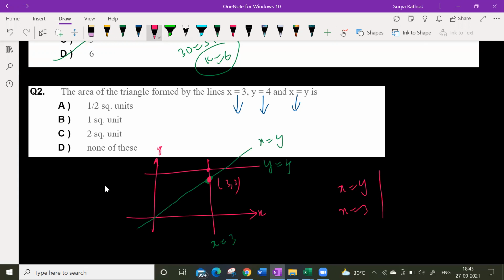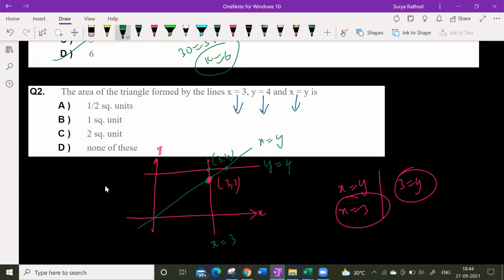Yes or no? x is equal to 3 means y is equal to also 3, right? So 3 comma 3, yes or no? Clear? Yes. So what is this now? Here, this is 3 comma 4.